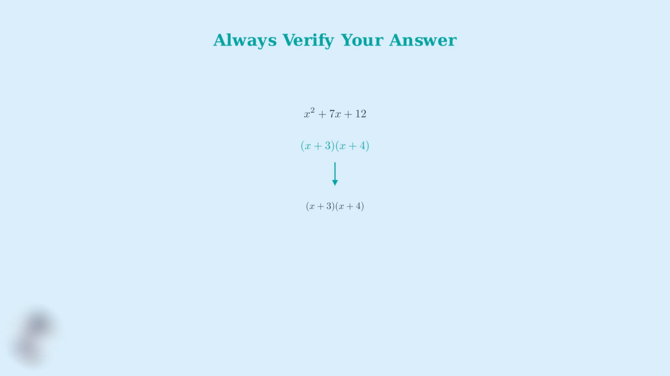Using FOIL, x times x gives x squared, x times 4 gives 4x, 3 times x gives 3x, and 3 times 4 gives 12. Combining like terms, x squared plus 4x plus 3x plus 12 equals x squared plus 7x plus 12. This matches our original trinomial, so our factorization is correct.